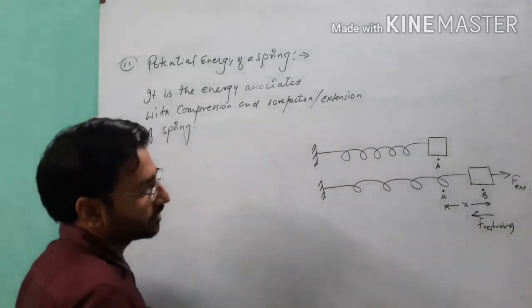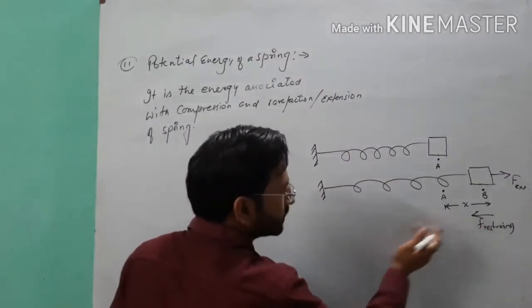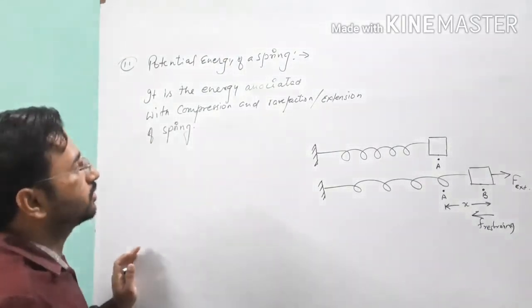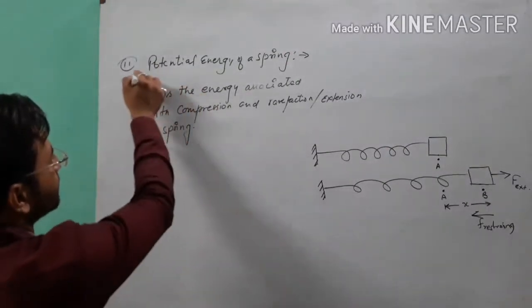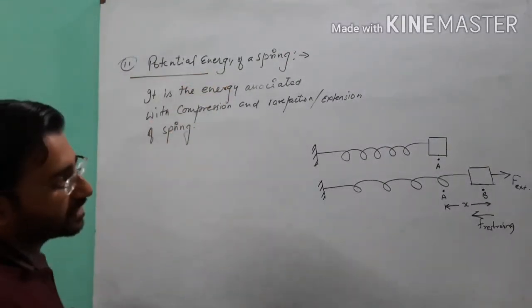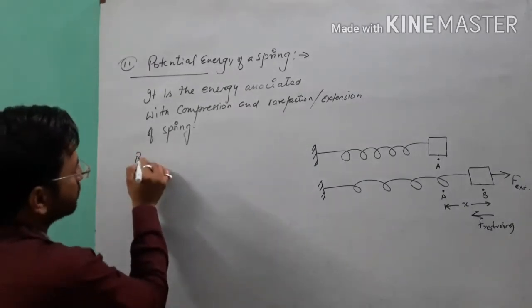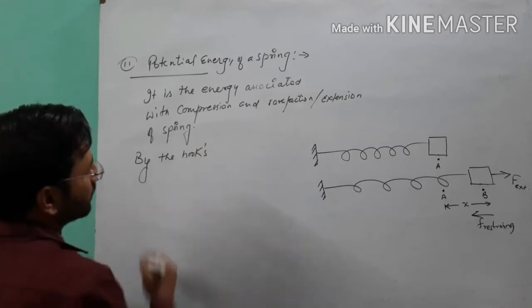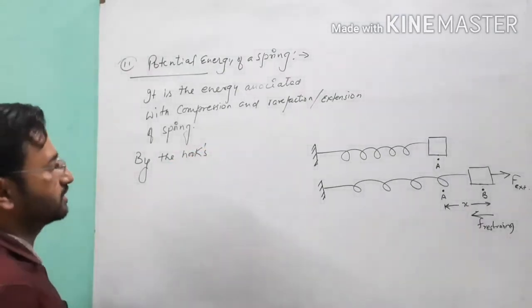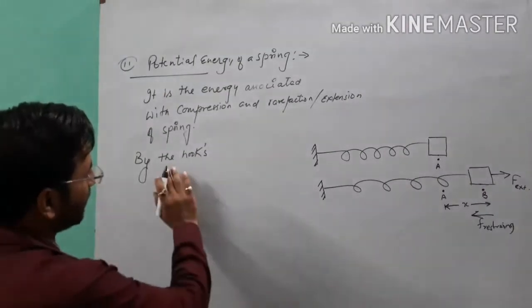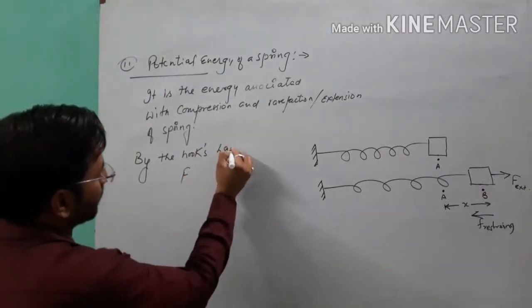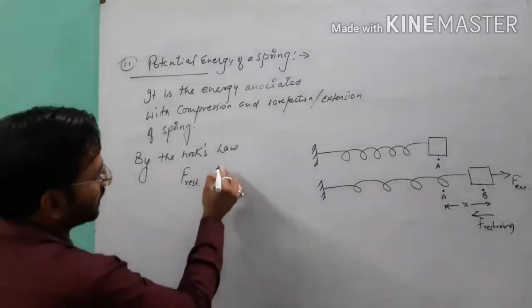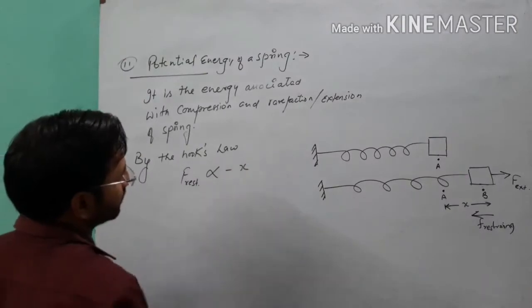Point clear? F restoring. So this restoring force restores the configuration or position of that spring. So when we write about the potential energy of a spring, we will start our derivation from Hooke's law. Under the condition of elasticity of a spring, by Hooke's law, the restoring force acting on a spring is directly proportional to the negative of its displacement.